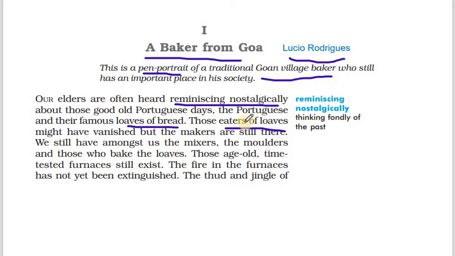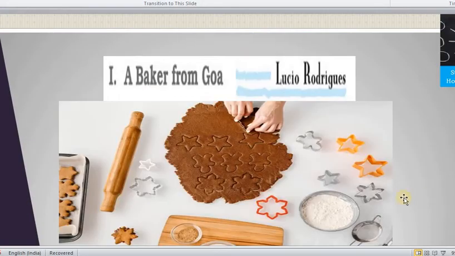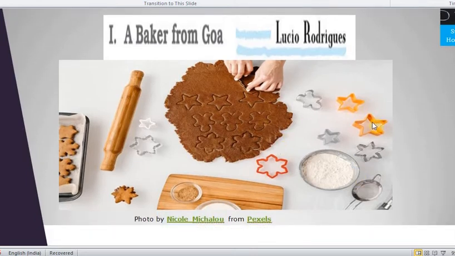So the Portuguese people, the eaters of the breads, have left. But what we still have in Goa are the mixers, the molders, and those who bake the loaves. Mixers are those machines that used to mix the wheat. Molders are like imprints. You can see in the images here, these are the molds. Through these molds we get breads, buns and cakes of different shapes. These molds are used for making different shapes.